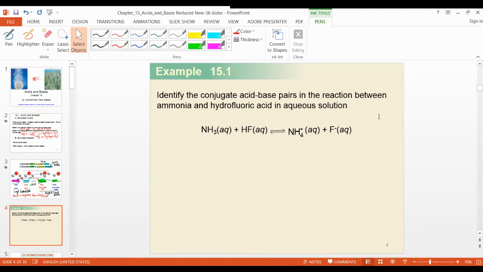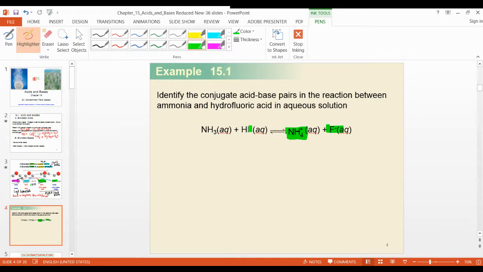Here is HF. This is the proton here, okay? This HF, because of F minus and H here, is an acid, hydrofluoric acid. It is written here, hydrofluoric acid. And ammonia is here. Ammonia is a base. Look here, the same thing. NH4 is formed. It means that is the conjugate. F minus is formed.